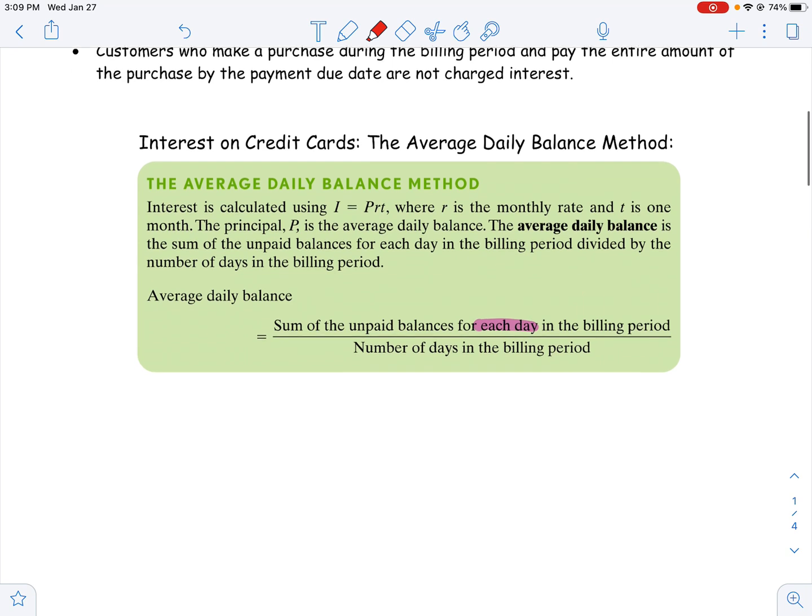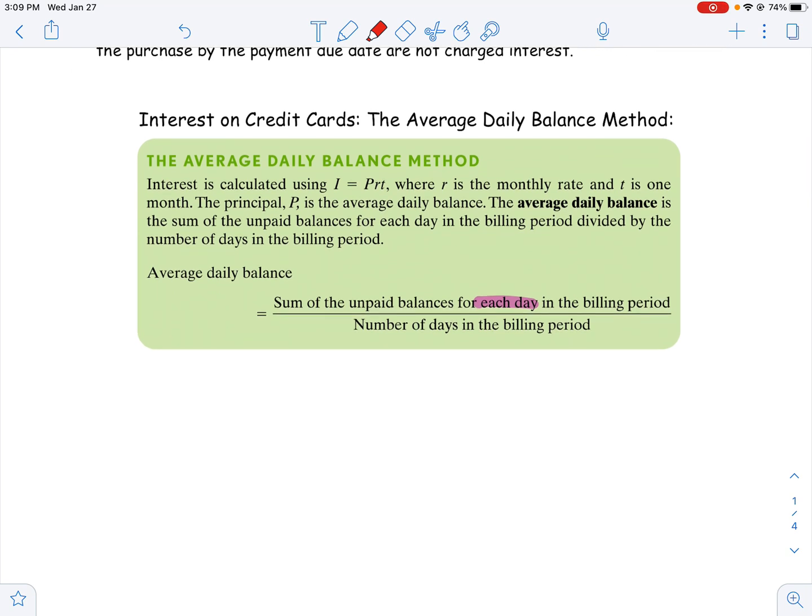Now, interest on a credit card is calculated on what we call the average daily balance method, where we've seen that interest can be calculated using the PRT formula, right? In this case, R is representing the monthly interest rate as a decimal, T is 1 month, and then P is based on an average daily balance.